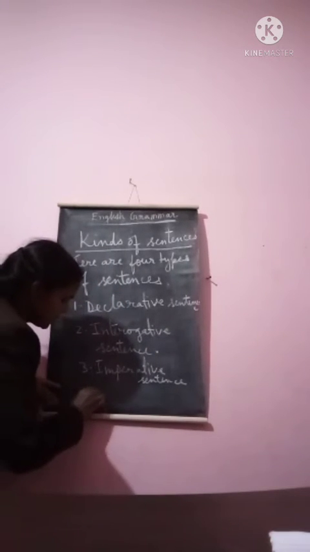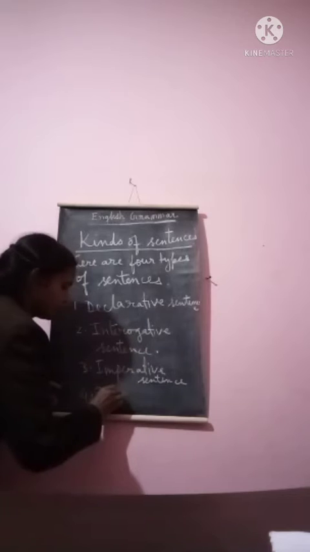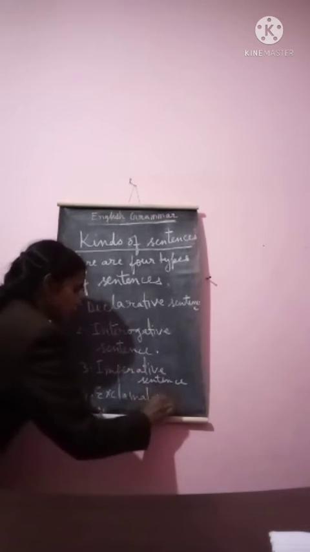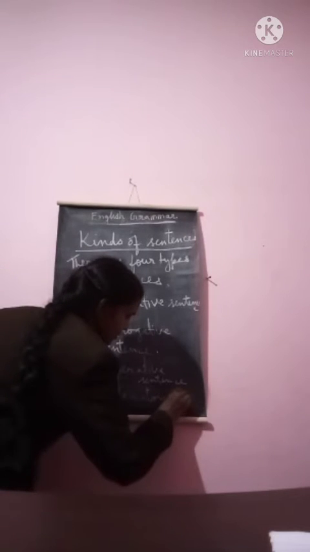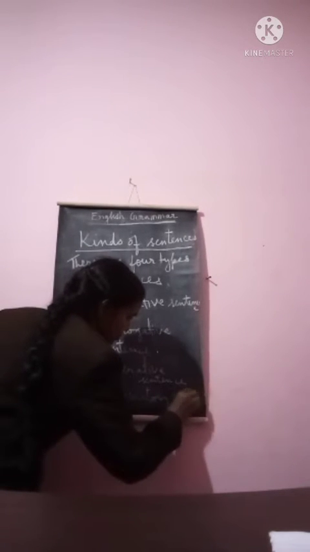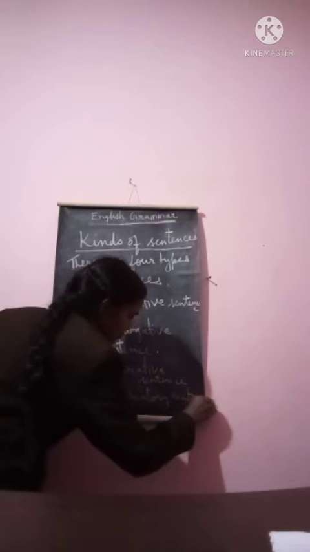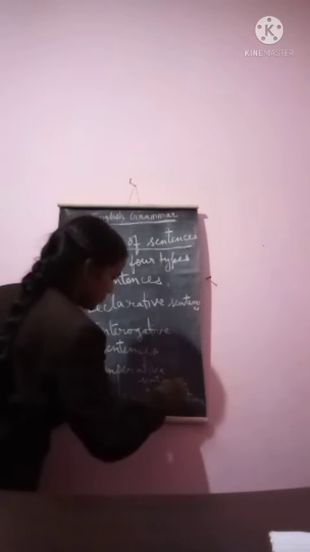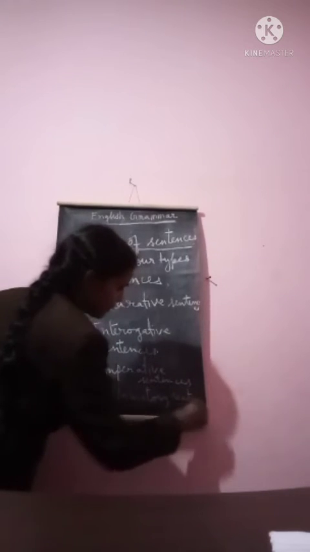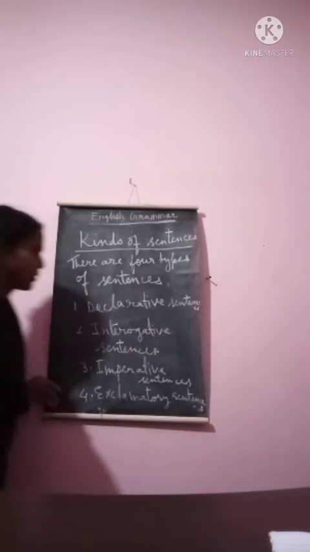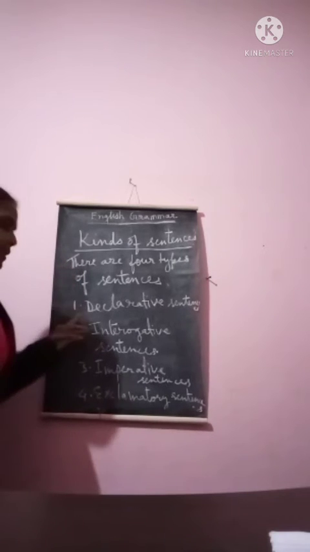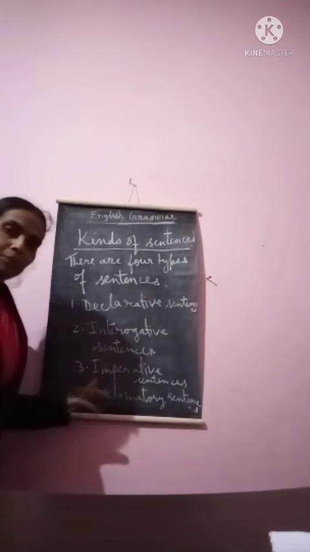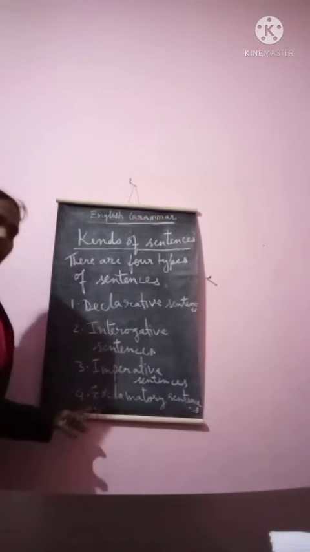And fourth one is exclamatory sentence. So 4 types of sentences are declarative sentences, interrogative sentences, imperative sentences, and exclamatory sentence.